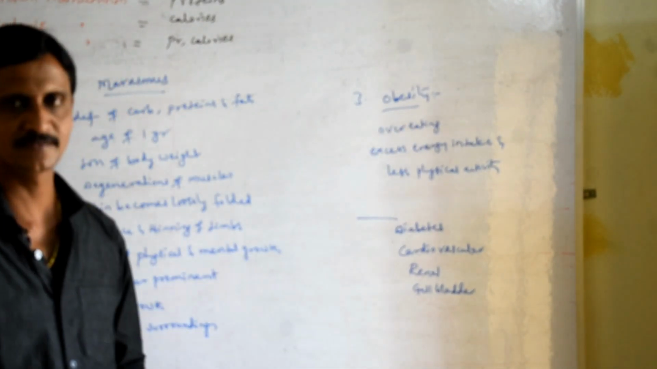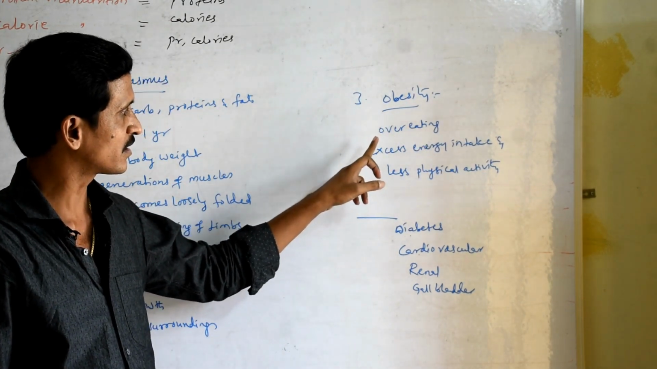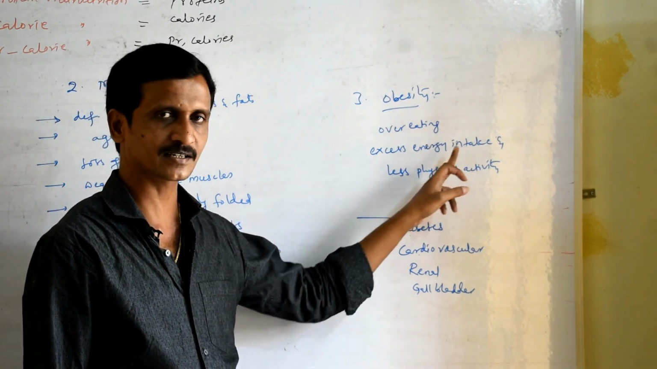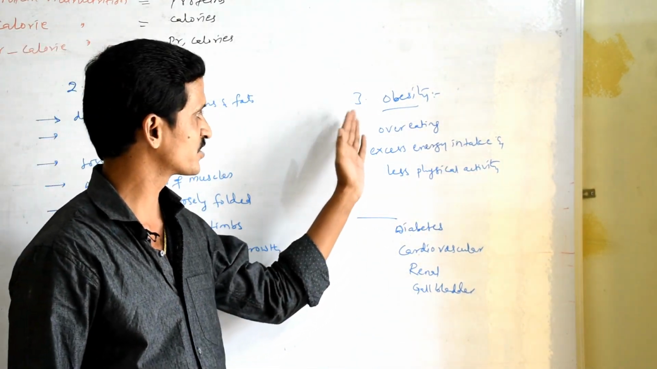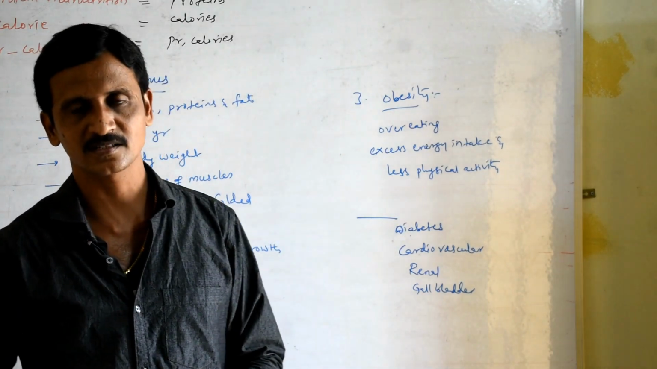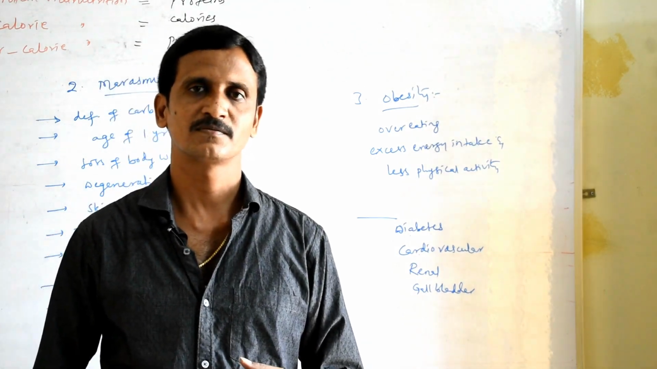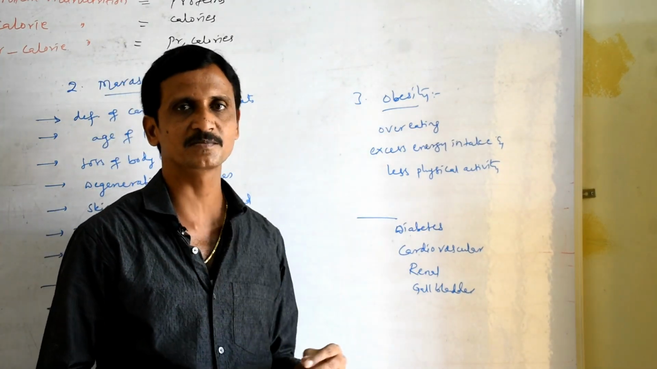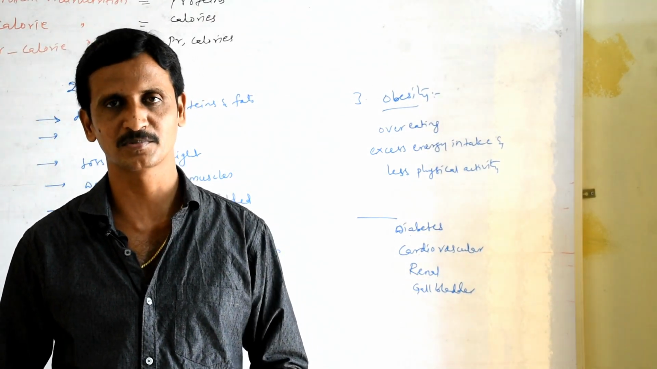Let us see third one, that is obesity. It is not because of deficiency disorder, it is because of overeating. Obesity is caused because of overeating and excess energy intake and less physical activity. Okay, so deposition is more, physical activity is less, so it leads to obesity. A person is said to be obese when more than 20% of his body weight is due to fat.